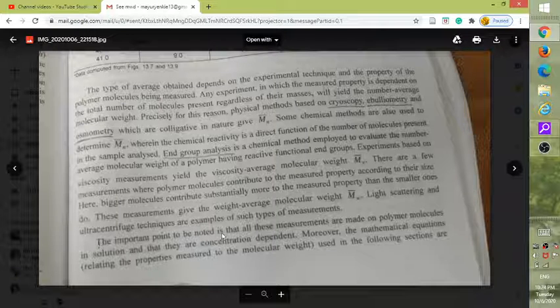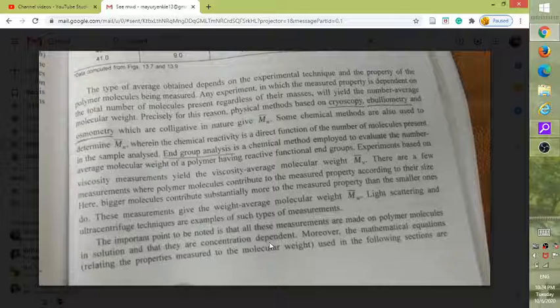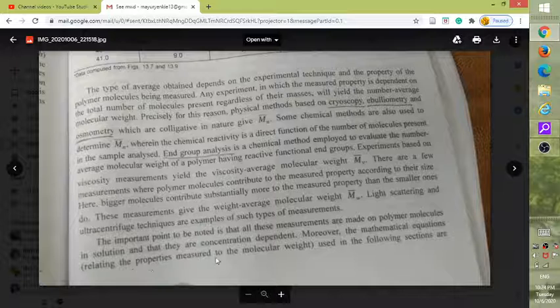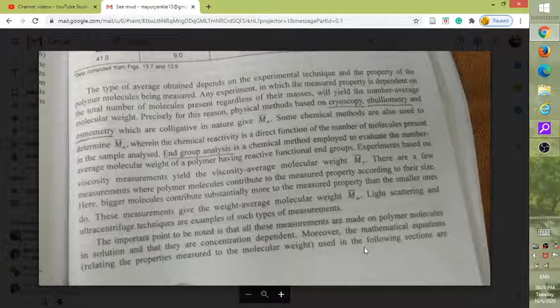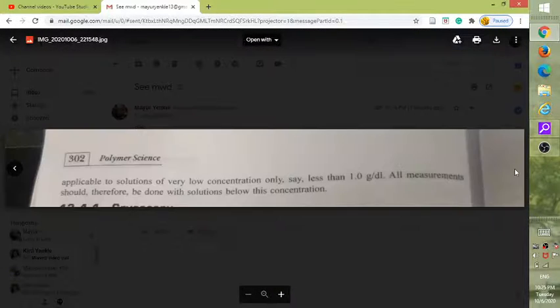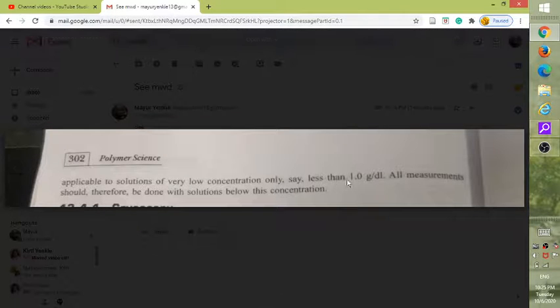The important point to be noted is that these measurements are made on molecules in solution and that they are concentration dependent. Moreover, the mathematical equations relating the property measured to the molecular weight used in the following sections are applicable to solutions of very low concentration, say less than 1 gram per deciliter.